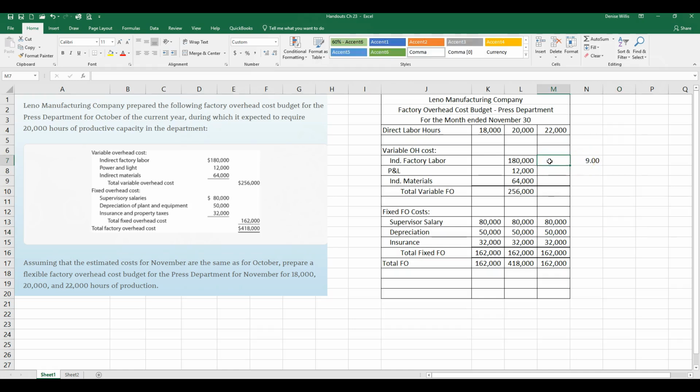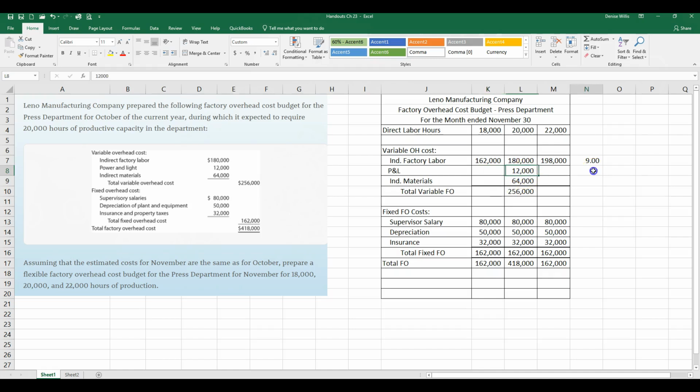So now at the 22,000 level, we can take the 22,000 and multiply it times $9. We would expect to have 198,000 in indirect factory labor for this level of productivity. Come over here to 18. This is now just going to be the 18,000 times the $9. And we'd have 162,000 in indirect factory labor at the level of activity of 18,000 direct labor hours.